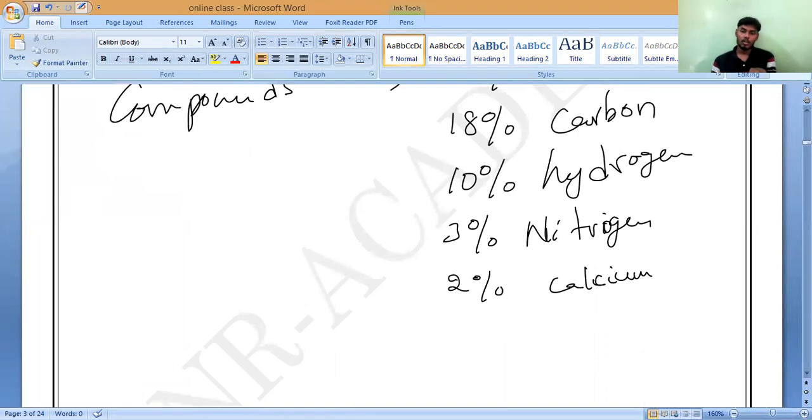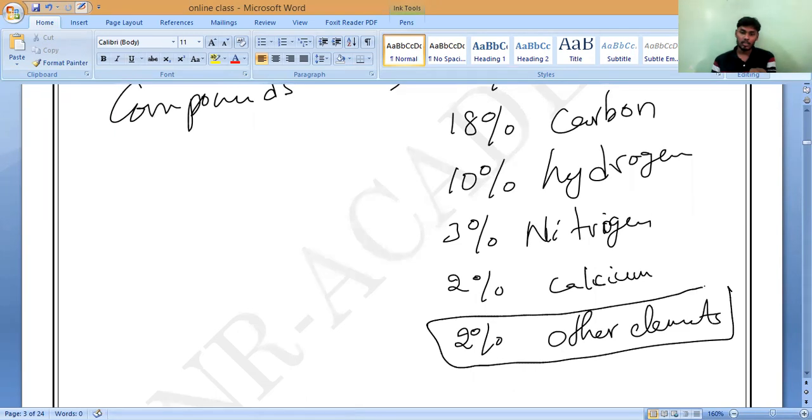Last, you can observe one more element, called remaining all other elements. Everything that is present is only 2%. You understand? Only these three elements, and all other elements, whatever is present in our body, is just 2%. Now is it added? Is the total coming to 100 or not? Verify.